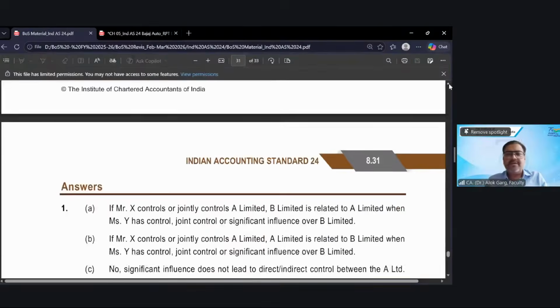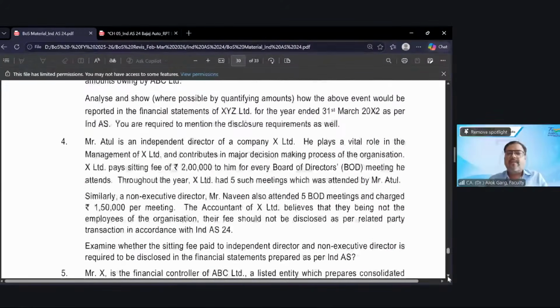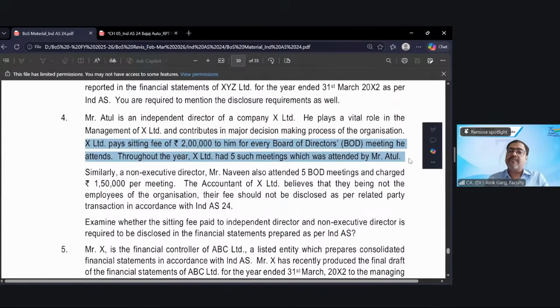Just a minute. Let me discuss this question. Question number 4. Mr. Atul is an independent director of a company X Limited. Mr. Atul is an independent director, means KMP. He plays a vital role in the management of X Limited and contributes in major decision-making process of the organization. He is a KMP, okay? X Limited pays sitting fees of 2 lakh rupees to him for every board meeting he attends. Throughout the year, X Limited had 5 such meetings which were attended by Atul. Whether Mr. Atul is a KMP of X Limited?